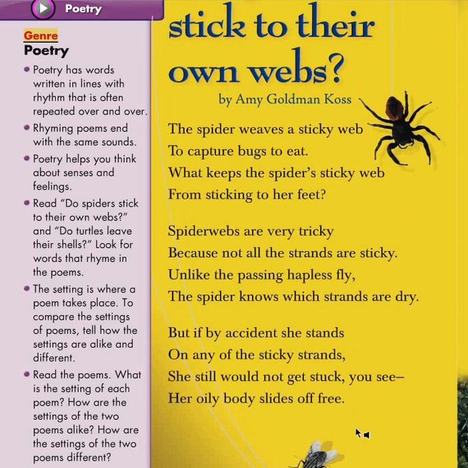Okay, so here we have some words, like stands and strands, they sound similar. We got see and free. So again, words that end in similar sounds will make it sound more like a rhythm. So here it is talking about if she stands on her strands. The strands here mean parts of a web. Each piece of the web can be called a strand.